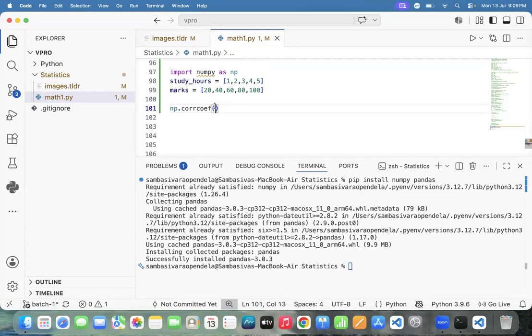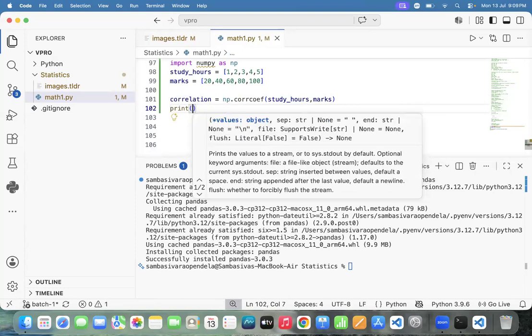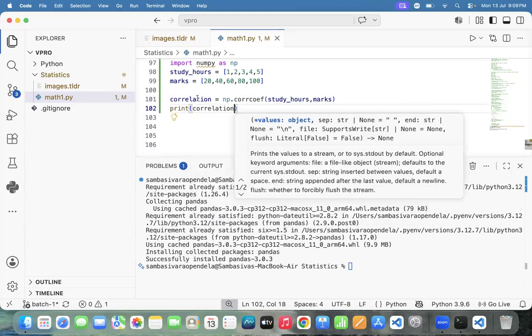Let me pass variable 1, and here we have another variable, variable 2. How many variables do we need to pass? Two variables. And catch the correlation, and print it. Whatever the correlation is, we need to print that correlation. How to print the correlation? Here we need to print the correlation.